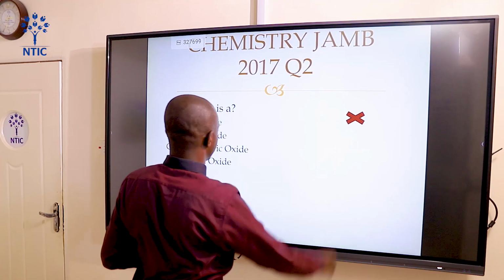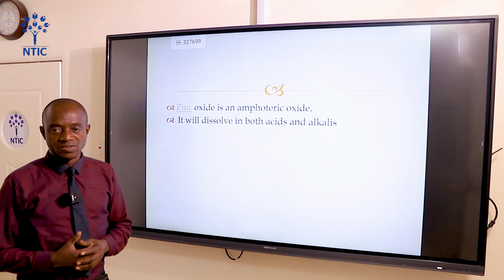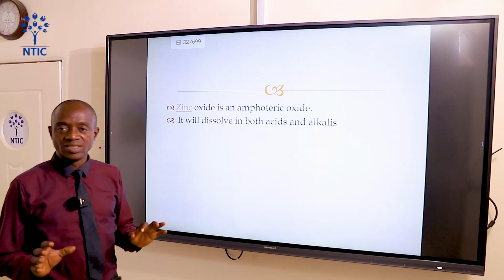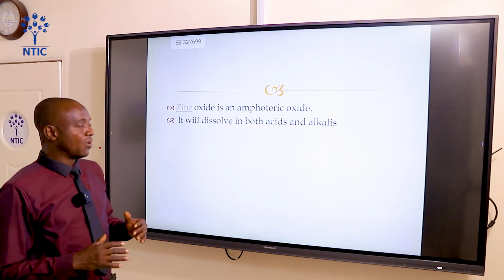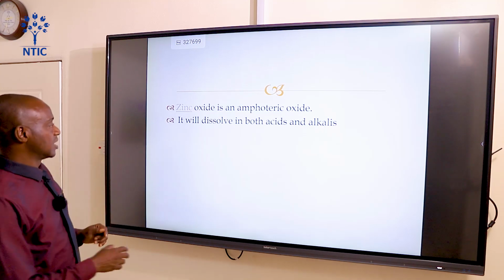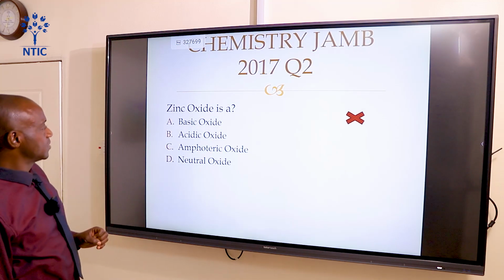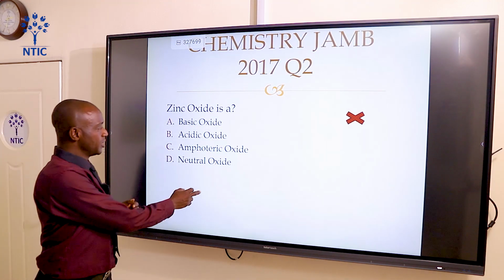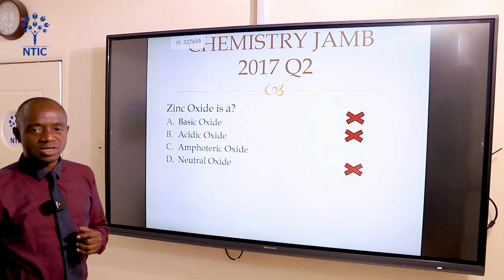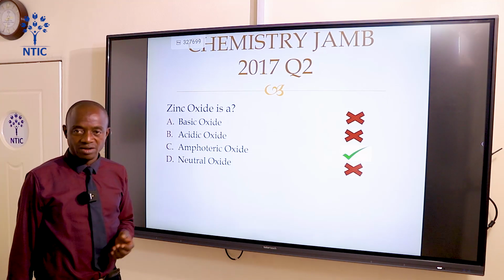Let's see the explanation. Zinc oxide is an amphoteric oxide. True, zinc oxide is an amphoteric oxide. It will dissolve in both acid and alkalis, or acid and base. That is the reason why zinc oxide is amphoteric. Let's see the correct option. Zinc oxide is A. Basic oxide, no. Acidic oxide, no. Neutral oxide, no. The correct answer is amphoteric oxide.